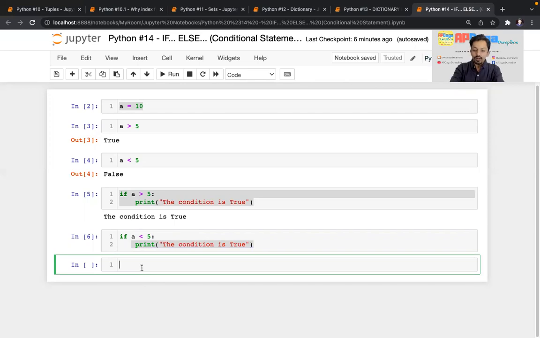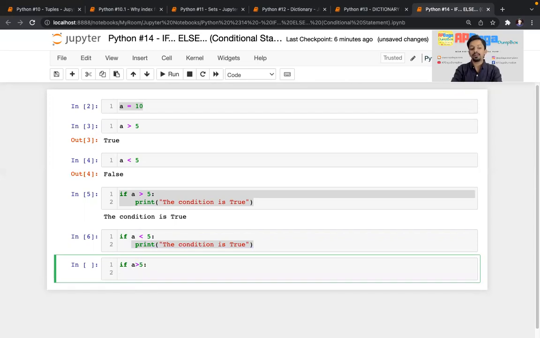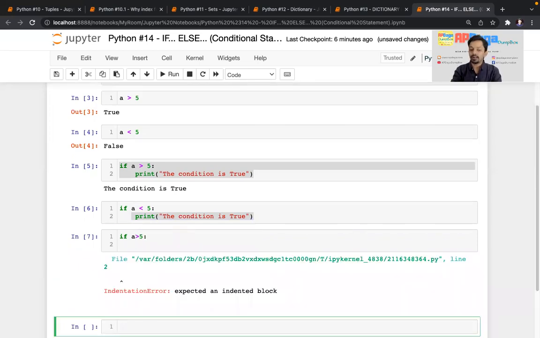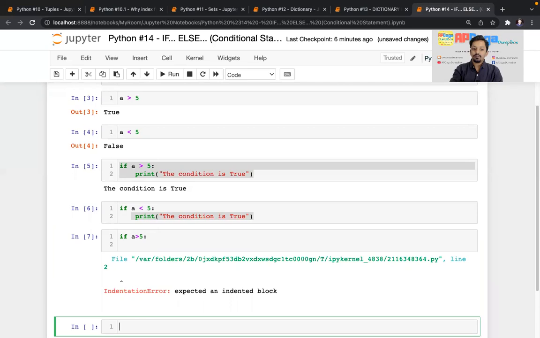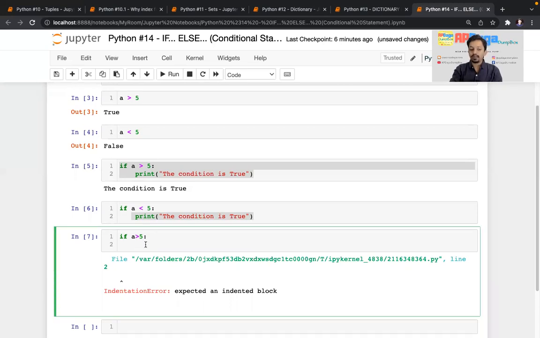Now, what if I write if a is greater than 5, and I don't write anything below it? What will happen? It is throwing an error. Why? Because it is a need of the syntax. If you are checking some condition using if, then you should write some statement: if the condition is true, then you should do some action. If you don't write anything, it is a syntactical error. That's why it is giving you an error. So in Python, you have an option.